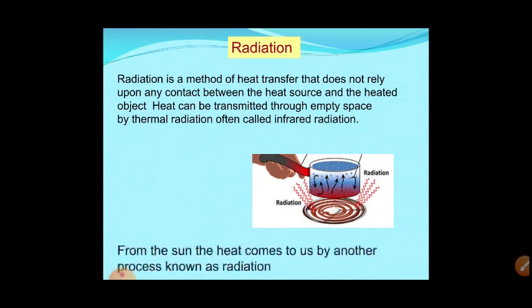Okay, so these are the three main types of transfer of heat. Radiation and convection have a very good effect in our daily life, as we are getting sunlight through the process of radiation. We are getting this land breeze, sea breeze and weather change, all due to the convection of heat.